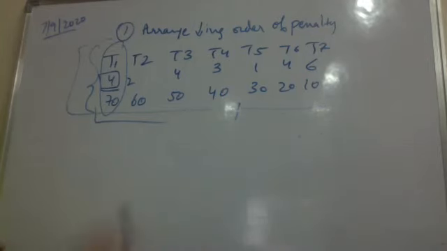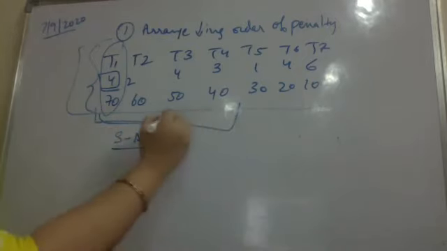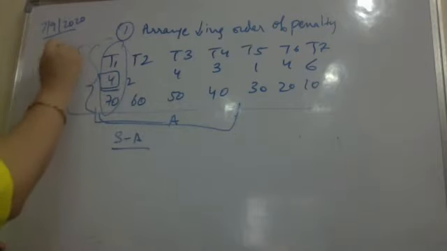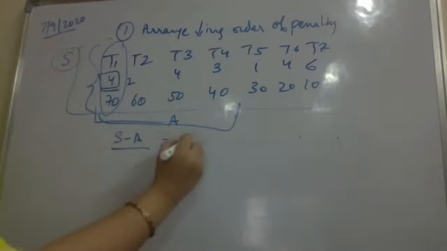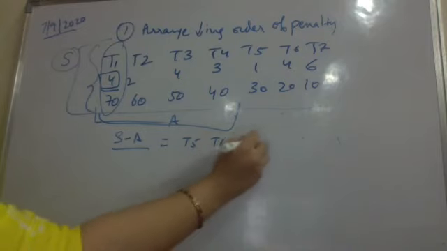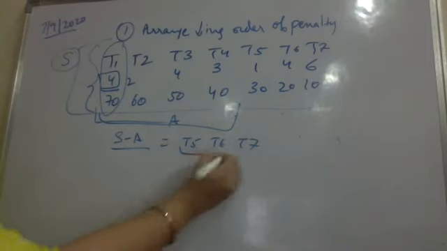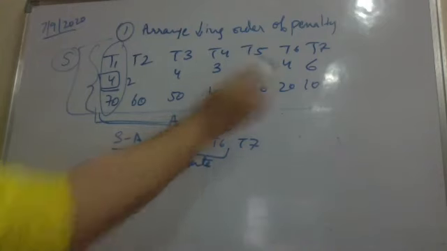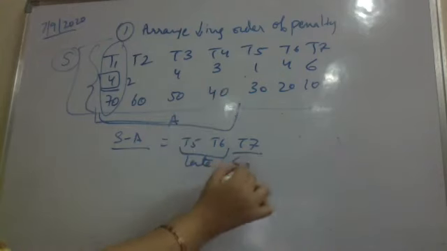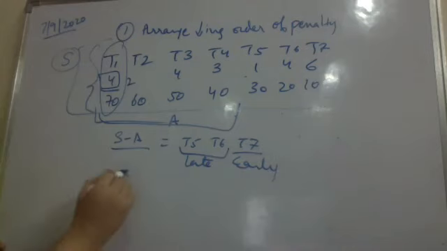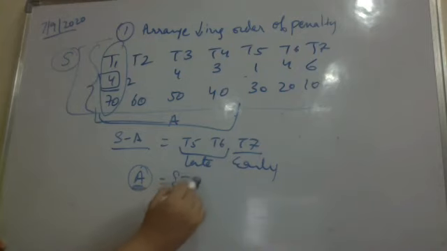Now after this, I find the set S minus A. Now A was this T1 to T4, set A. S is the entire set. When I am finding S minus A, this is T5, T6 and T7. Now in this set, these two after 4 time units have gone late, since the deadlines 1 and 4 have been missed. Task 7 is still early. That means the only possible task in the set of independent tasks is task 7. You include it. And after that, you copy the late tasks as it is.